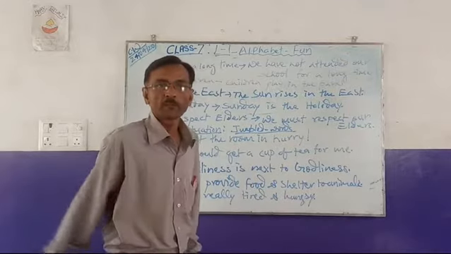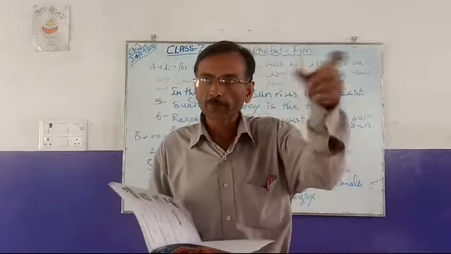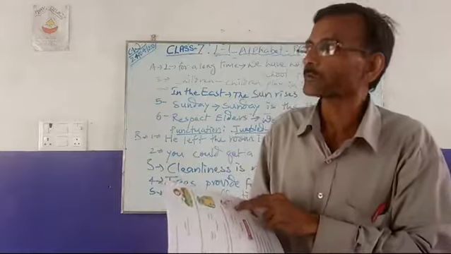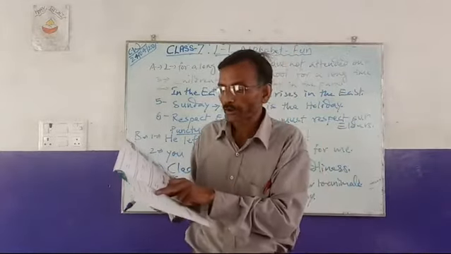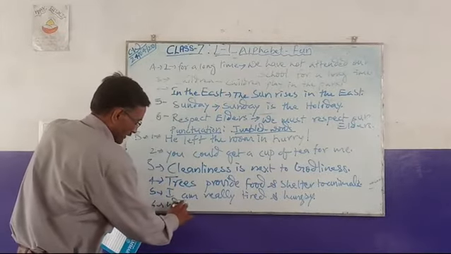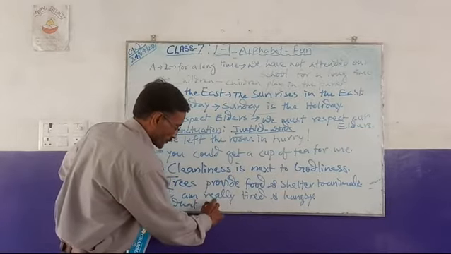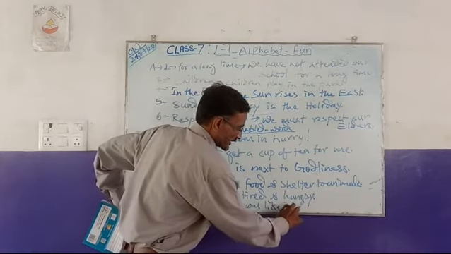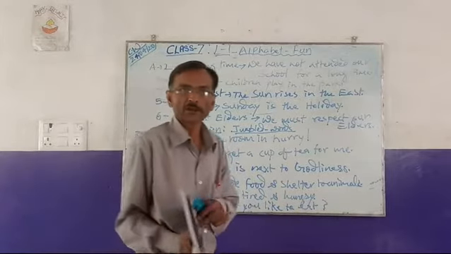So we have to make sentences from jumbled words. Jumbled words are in a zigzag way. You have to choose the subject. The subject word will always be a noun or pronoun, as I have taught you earlier also. Now, what would you like to eat? What is a question word, so it will end with a question mark. What would you like to eat? Since it is a question, an interrogative sentence, it will end with a question mark.